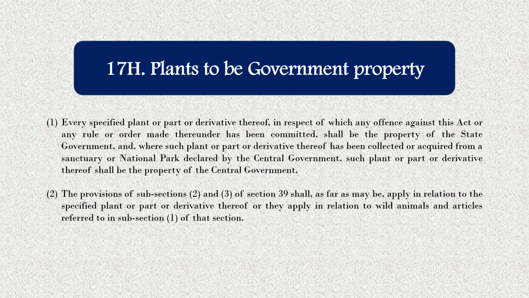Now section 17H says about the plants to be government property. Here it states that every specified plant or part or derivative in respect of which any offence against this act or any rule or order made thereunder has been committed shall be the property of the state government, and where such plant or derivative has been collected or acquired from a sanctuary or national park declared by the central government, such plant or part shall be the property of the central government.